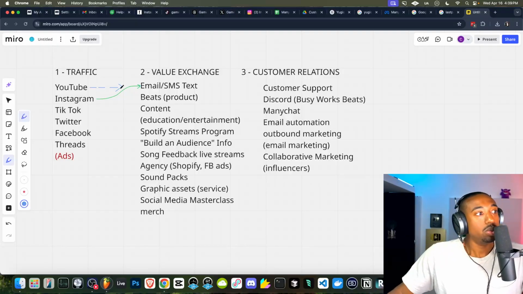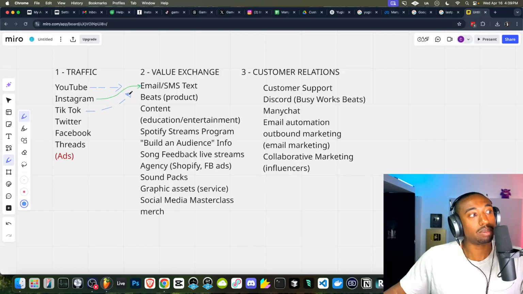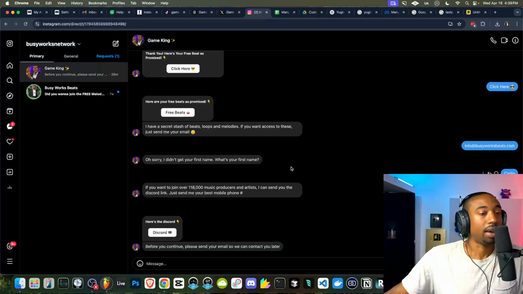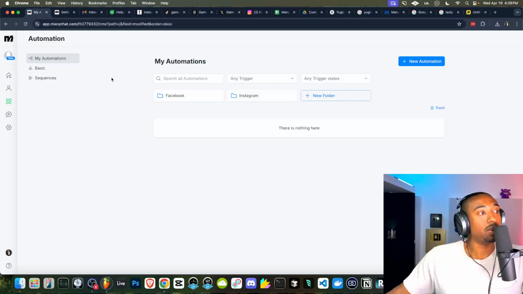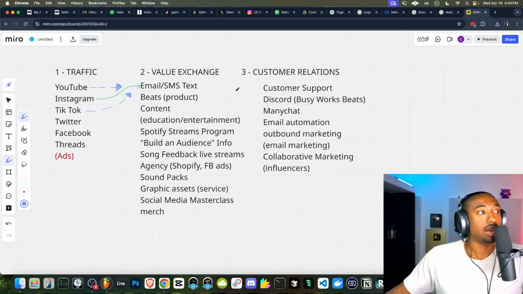So now we know we need to connect our YouTube to our email list. How do we get people from TikTok to our email list? How do we get people from Twitter? Here's where there may be a built-in mechanism to automate this, but most of the time we have to use what's called call to actions to tell people to go to our specific page where we collect their email. The only thing we did not create today is an email page or website that simply collects people's email addresses. Currently, we have done this very stealthily through ManyChat and Instagram DMs, but we have not done this for content on other platforms.